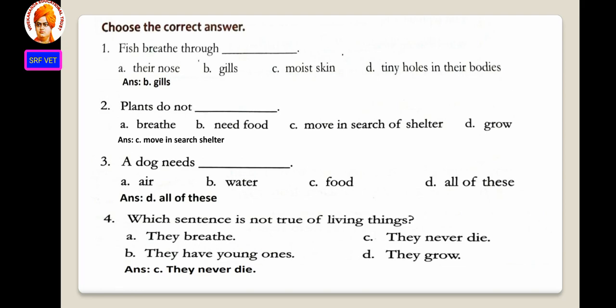Number 4. Which sentence is not true of living things? They breathe. They have young ones. They never die. They grow. The answer is C, they never die.